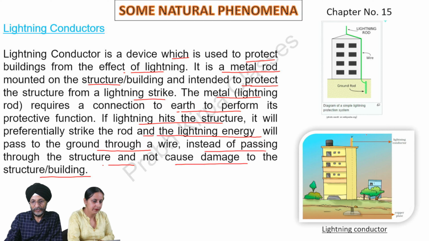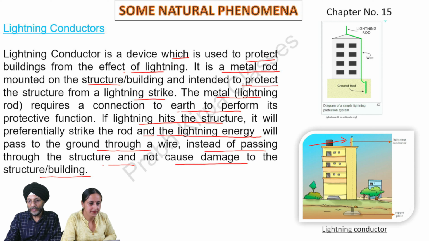In this picture, you will see that this is the lightning rod or lightning conductor. Here it is connected by wire. Here this is the wire, and it is ultimately connected to a copper plate which has been placed inside the earth. Whenever there is lightning in the sky, there are more chances that the lightning will strike this lightning rod, and this electrical charge will pass from the lightning rod to the earth, and the building will remain safe.